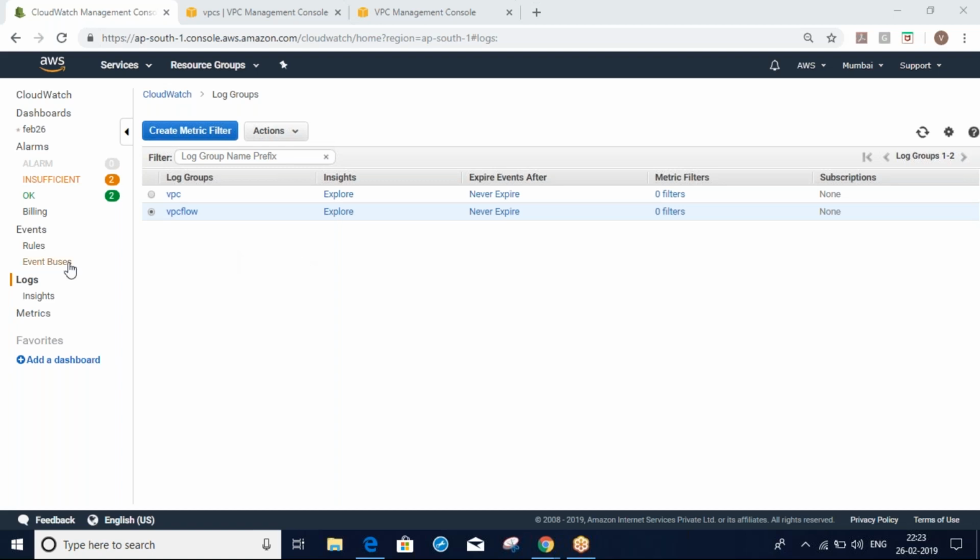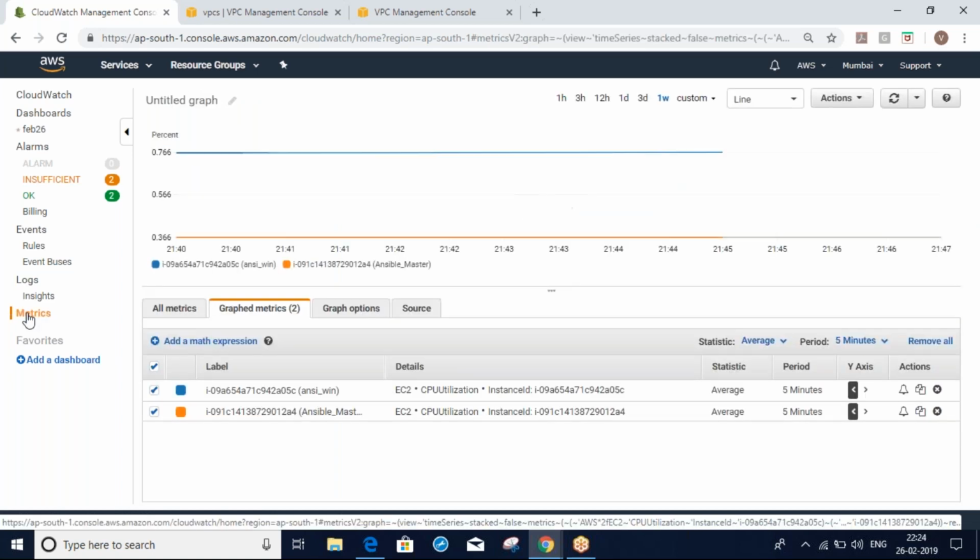Okay, you can see logs. Here we can monitor our custom logs. We can get our custom metrics. Sorry, first we'll go for the metrics. Custom metrics means OS level metrics: memory utilization, disk, swap. By default, we can't monitor OS level metrics.